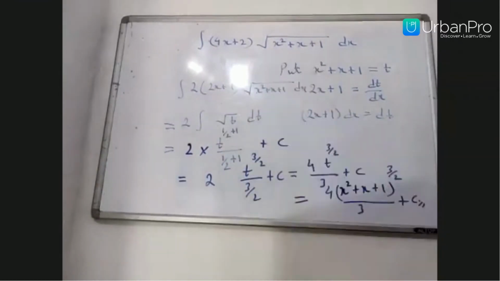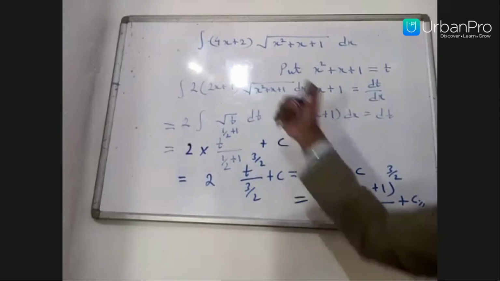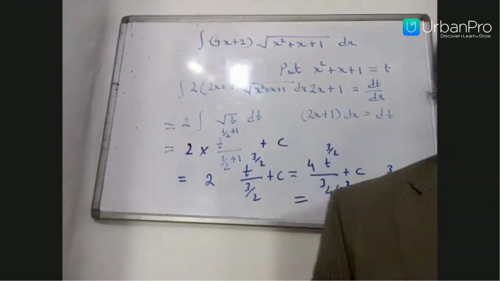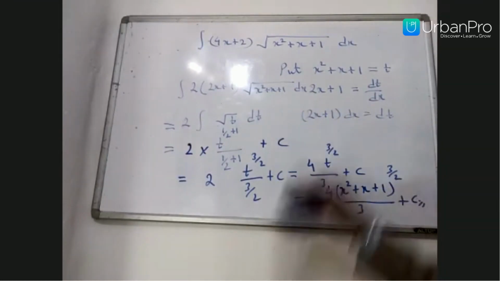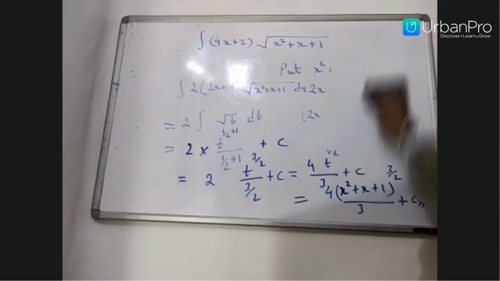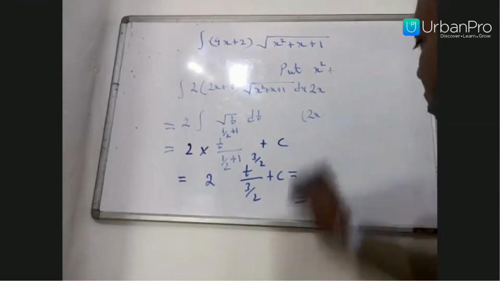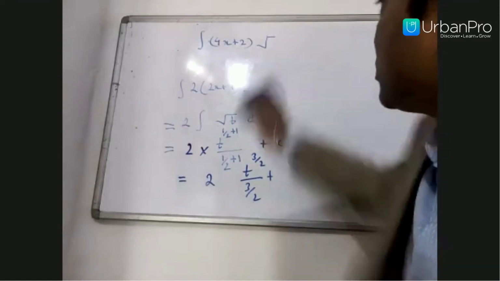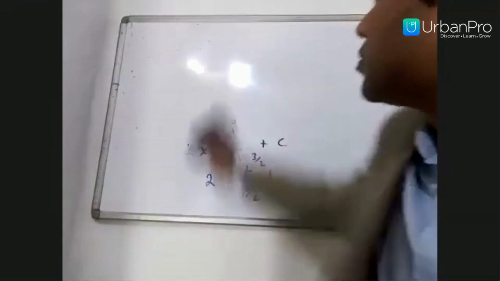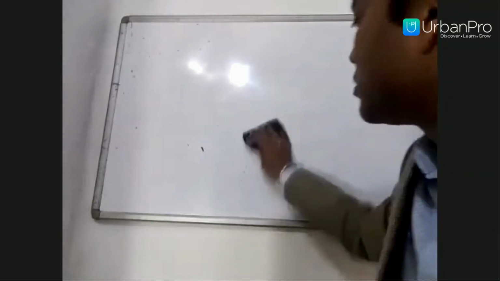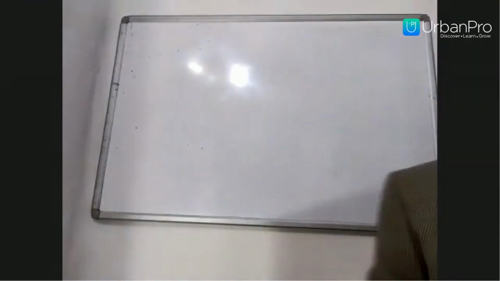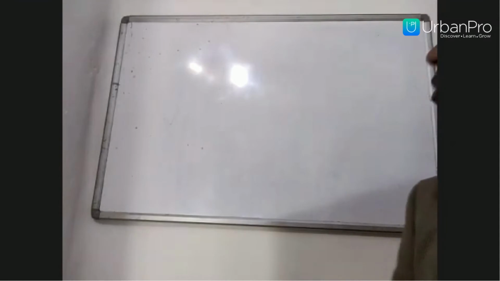So it is a problem of integration by substitution. Next problem I am taking, problem number 7.